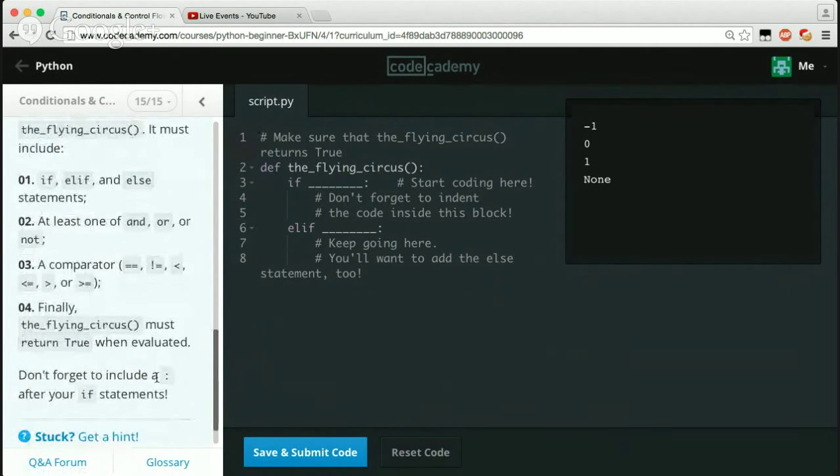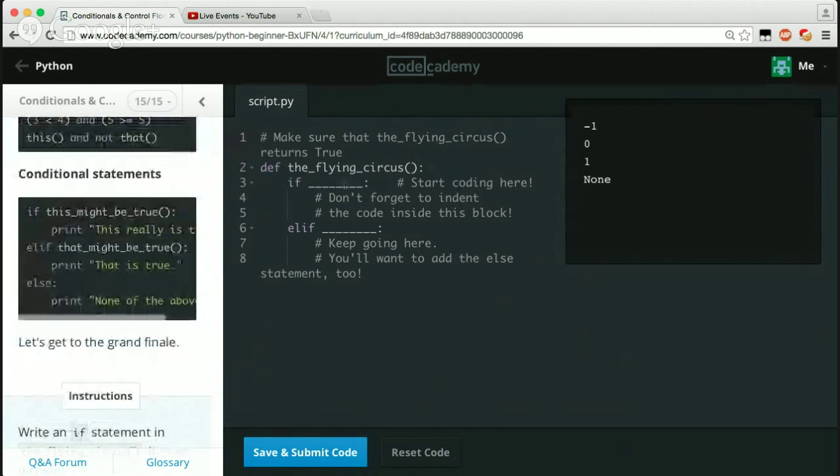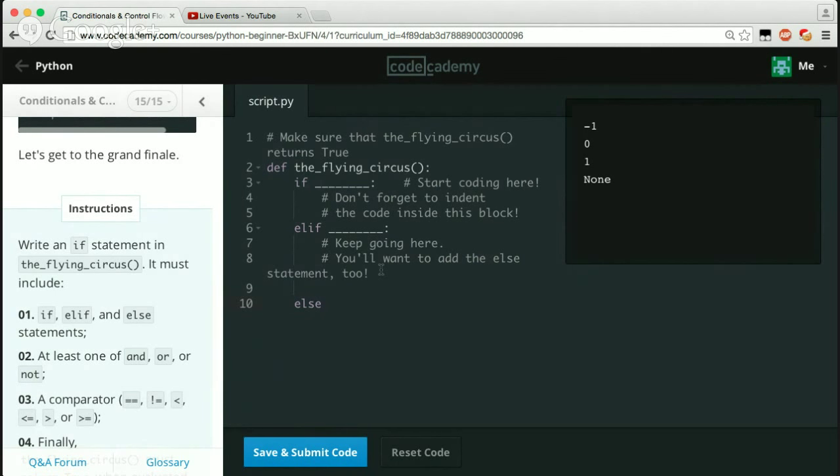Finally, the flying circus must return true when evaluated. Don't forget to include a semicolon after your if statements. So this is making a function if, start coding here. It must include at least one if. Okay, now let's make sure we have our else, and then we'll just do some underscores and then the colon again.